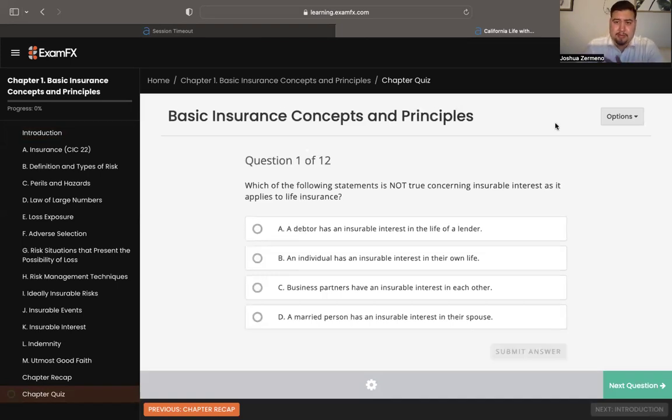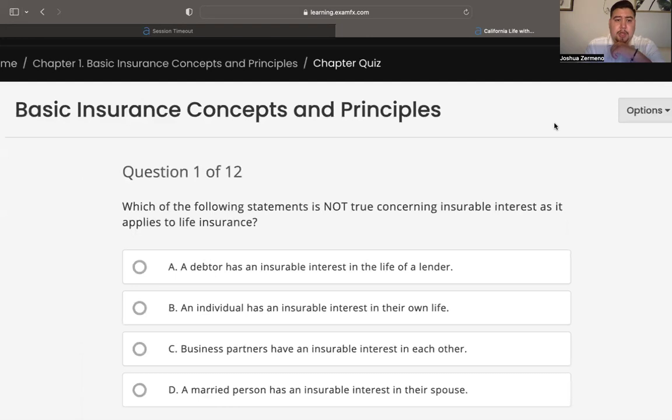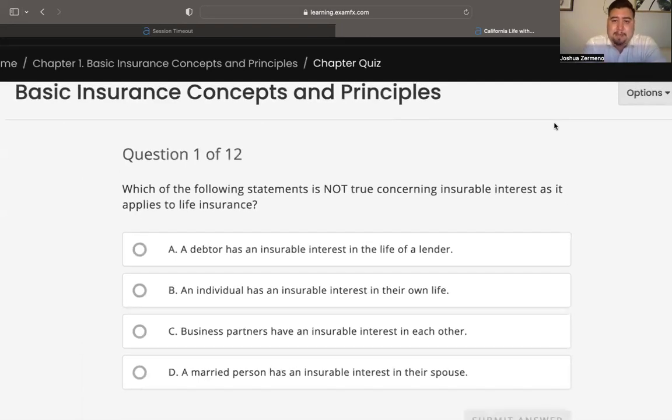And the good news is I'm going to give you guys my thoughts as we're doing it, because I want you guys to start getting used to having an inner dialogue when you're looking at these questions. So let's jump into number one, right? Which of the following statements is not true concerning insurable interest as it applies to life insurance? Right off the bat, reading this question, you have to realize that the key word here is "not true." Okay. So what does that mean?